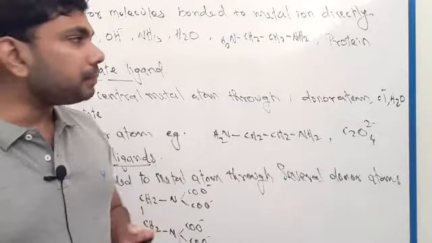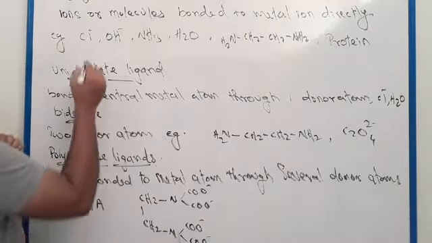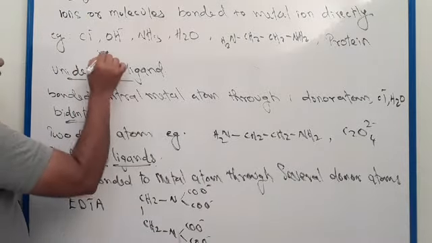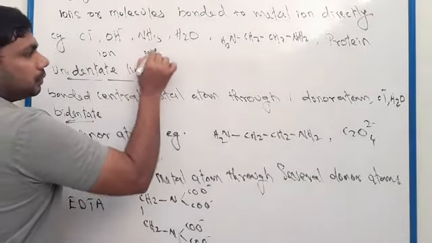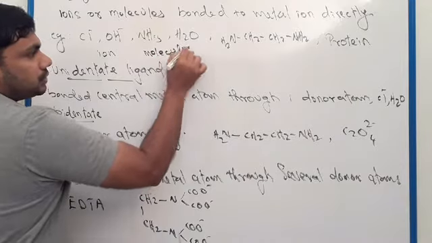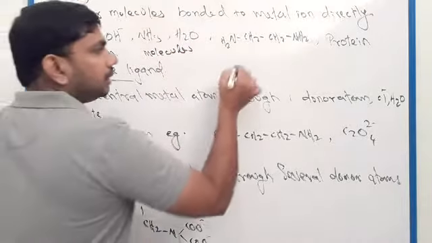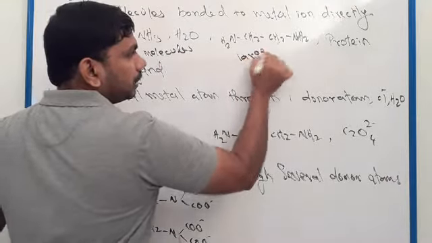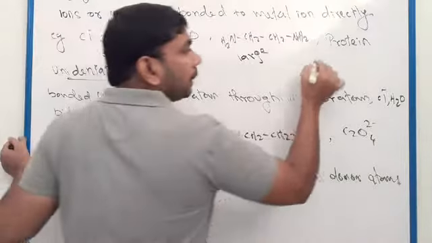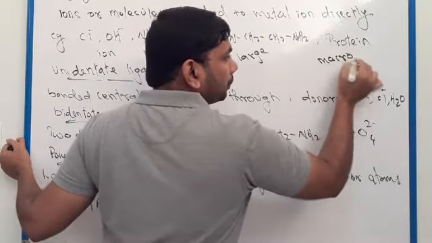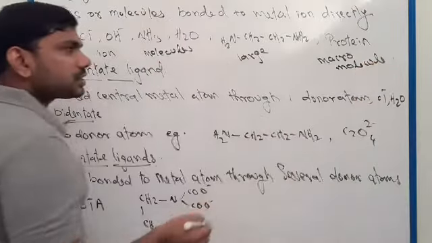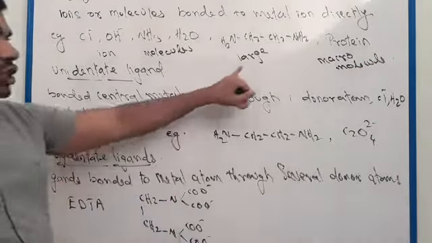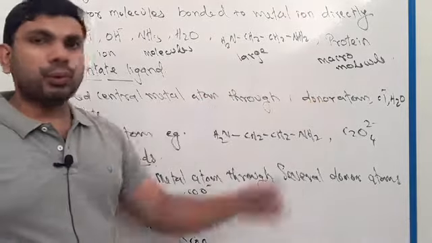So ligands may be ions, neutral molecules, large molecules or macromolecules.